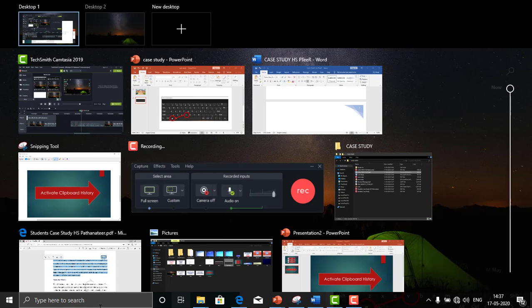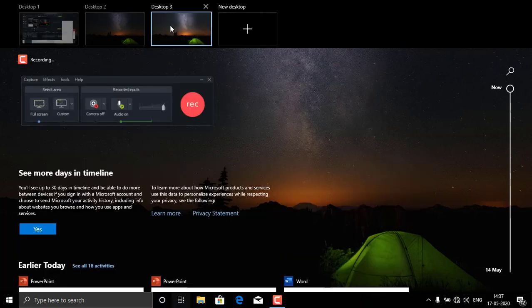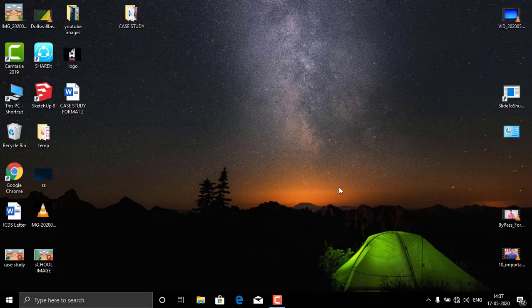Click on the taskbar and then on the plus new desktop, or use the shortcut key Windows+Ctrl+D. This way you get an empty workspace. You can create several of these virtual desktops and switch between them. Use the shortcut key Windows+Ctrl and the arrow keys.